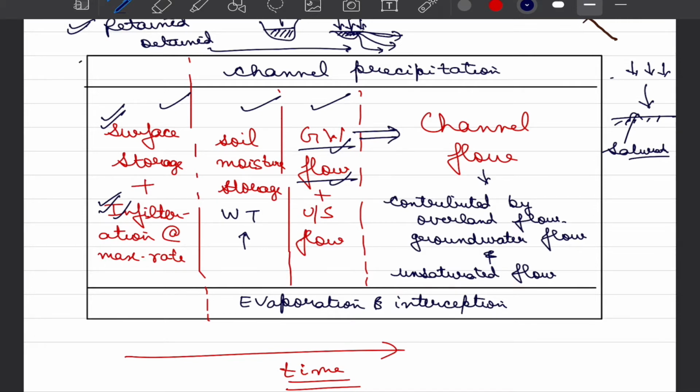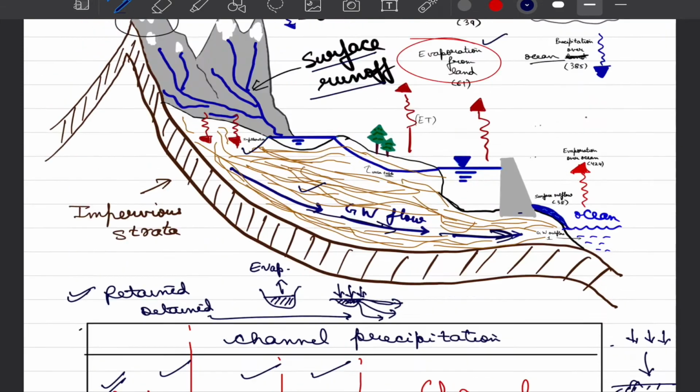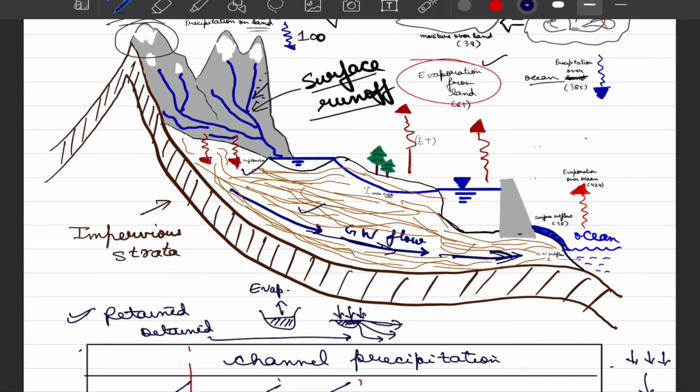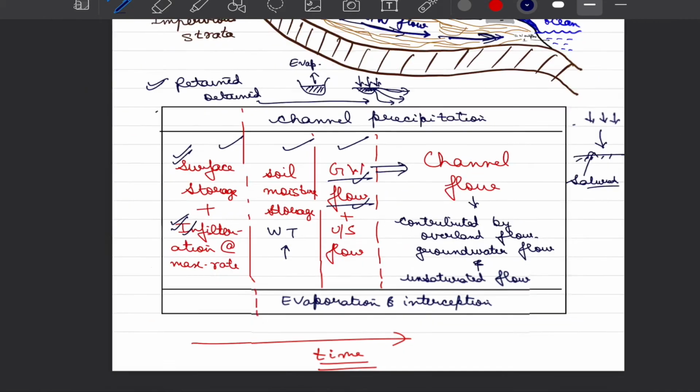And channel flow is primarily contributed by the flow that is happening on these slopes. For example, when precipitation happens on these mountains, it will flow along the direction of steepest descent. And if you remember, in one of the lectures we also told you about the grid that we typically have in GIS, which we fill with 9 numbers to determine the vector or direction of flow. Ultimately all this water tends to converge to the points of minimum elevation, and as that convergence happens, we get to see the streams or channels getting born because of the confluence of water from various phenomena on the surface.